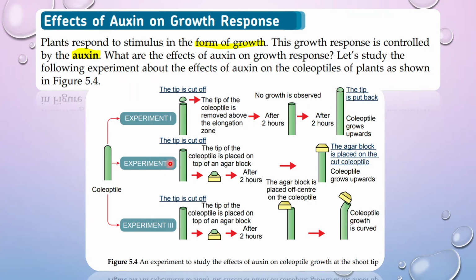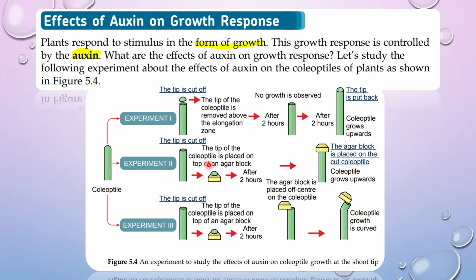Okay, experiment 2, where you have the tip being cut off. But then this tip, you are putting it on top of an agar block. Agar is placed on top like this. After 2 hours, the agar block is placed off center on the coleoptile. Sorry, this one is referring to experiment 3. Okay, now this is it. It says the agar block is placed on the cut coleoptile. Okay, and that the coleoptile grows upwards.